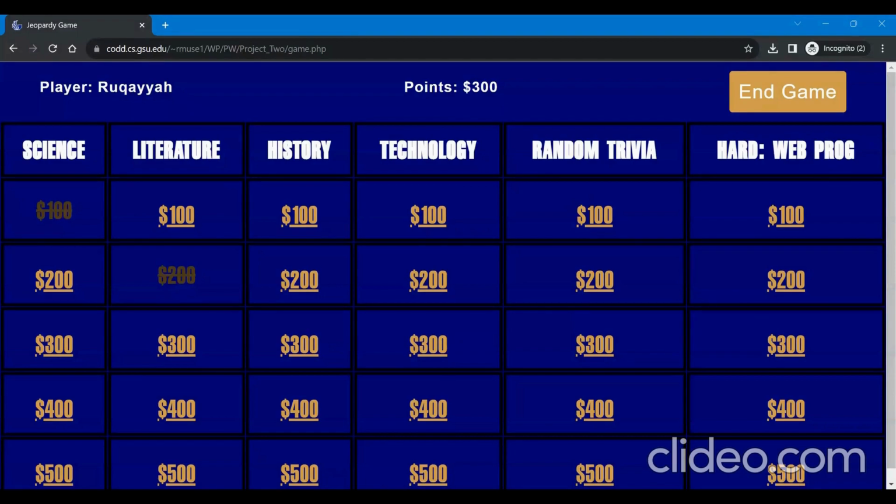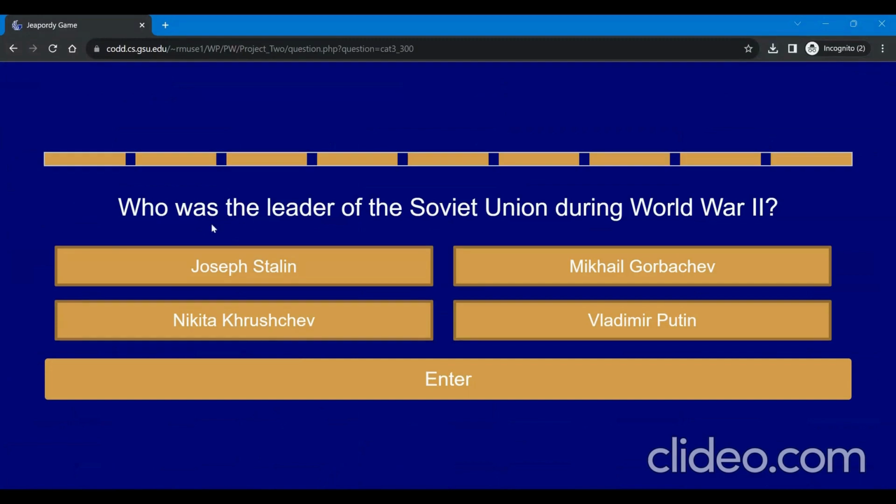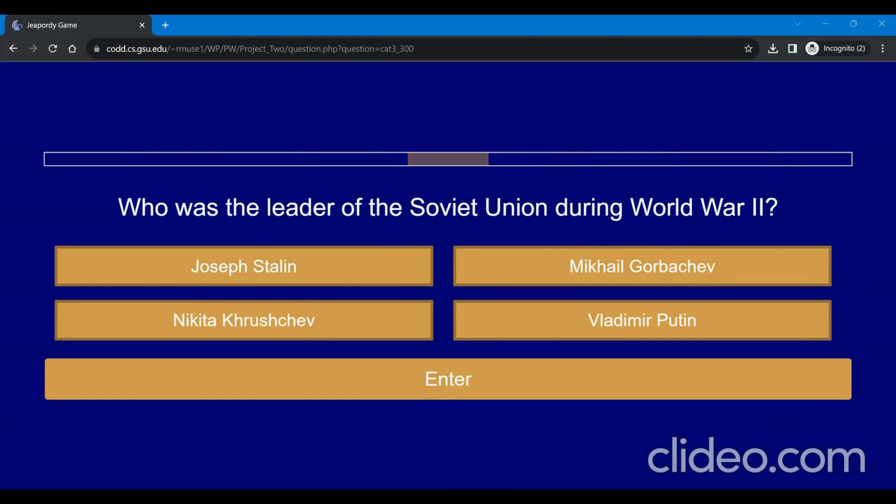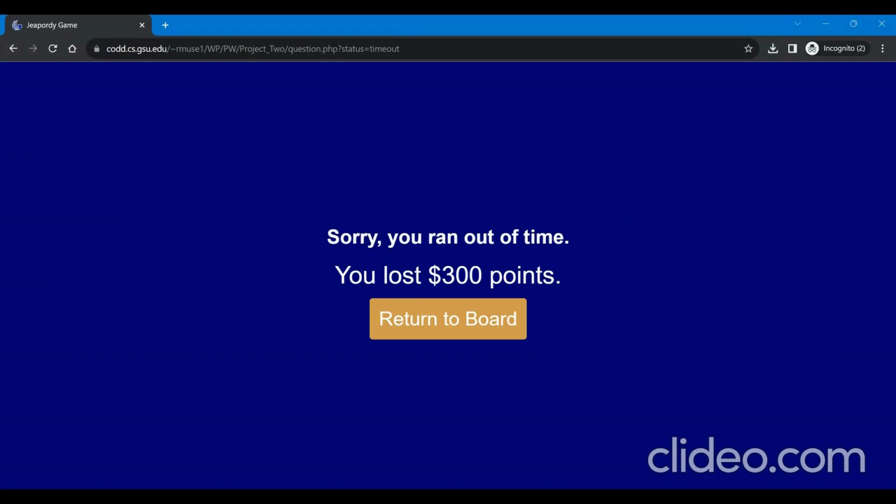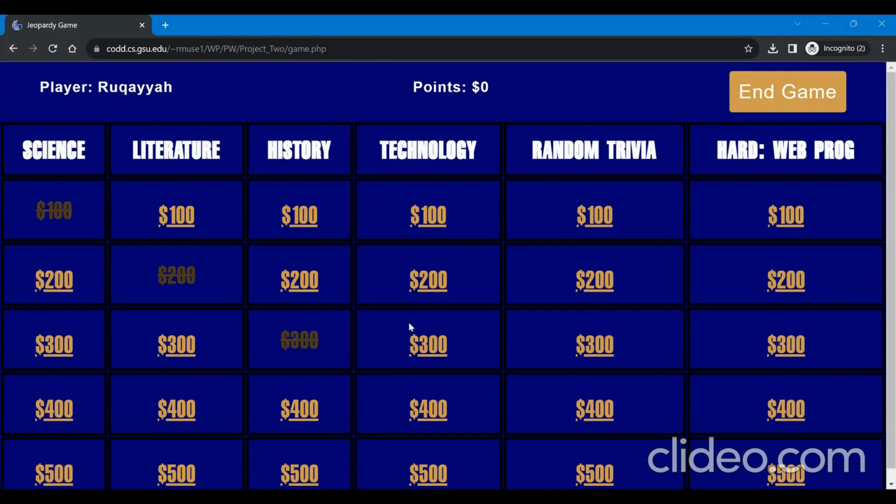Let's go for History 300. Who was the leader of the Soviet Union during World War II? Maybe I'm thinking about this and I can't answer before the timer runs out. Then this will automatically switch and tell me, sorry, you ran out of time and that you lost the points for that question. So if you return to the board, you can see we are back to 0 because we lost 300 points and we only had 300 points before.